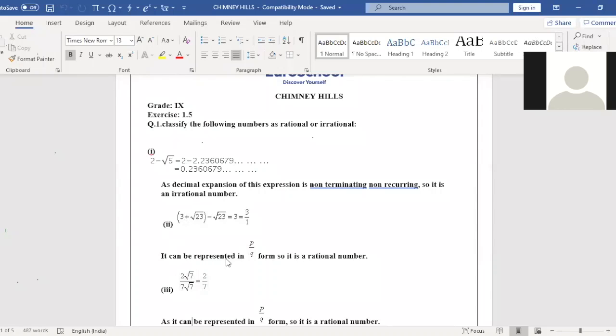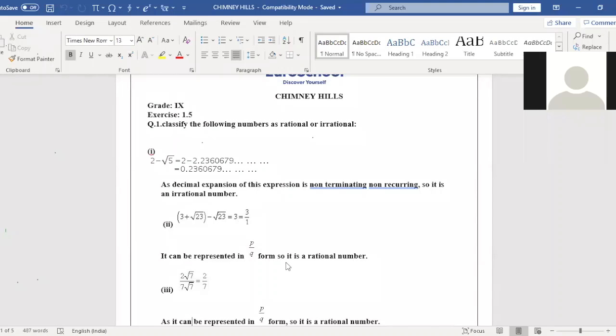If I take out the bracket, plus root 23 and minus root 23 will become 0. You cancel, only 3 will remain. So 3 is nothing but a rational number. All natural numbers, whole numbers and integers are rational numbers. So 3 I can write in the form of 3 by 1. It is in the form of p by q, then it is a rational number.